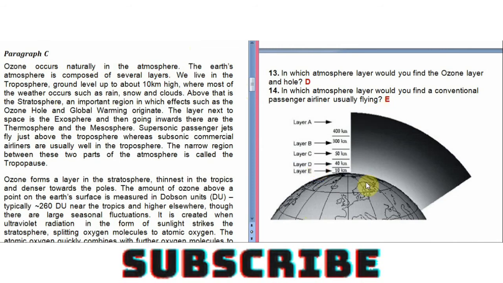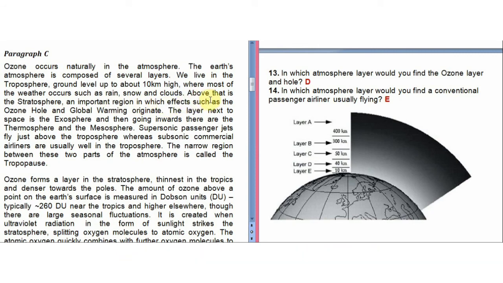Okay, but they are asking in which layer the ozone layer and the ozone hole are present. The troposphere is where most of the weather occurs, such as rain, snow, and clouds. Above that, above the troposphere, above layer E, is the stratosphere.